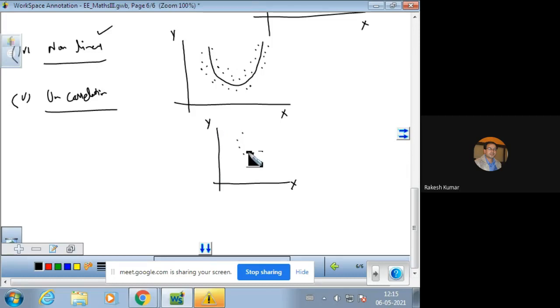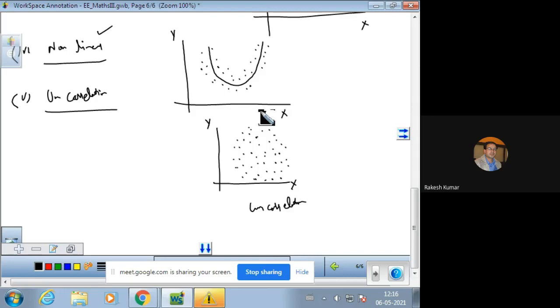So the points will be scattered. All the points will be scattered, not near a linear line or a non-linear line. So this is the meaning of uncorrelation.